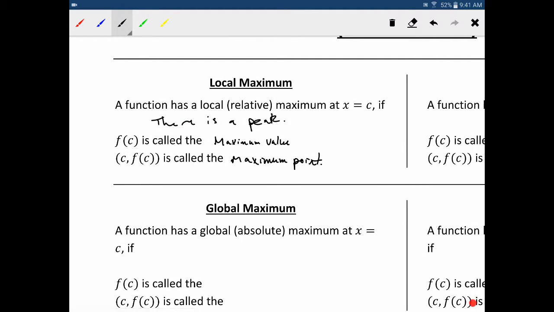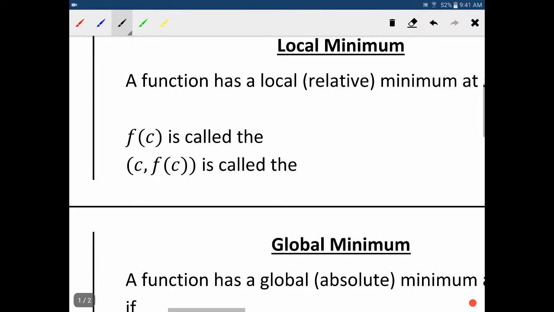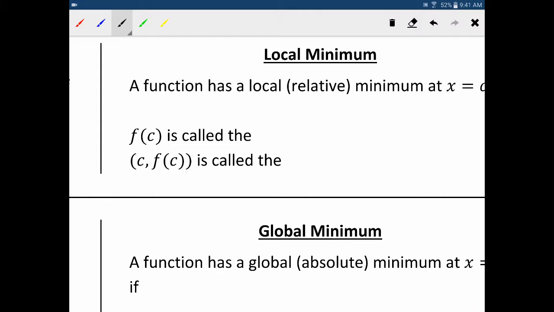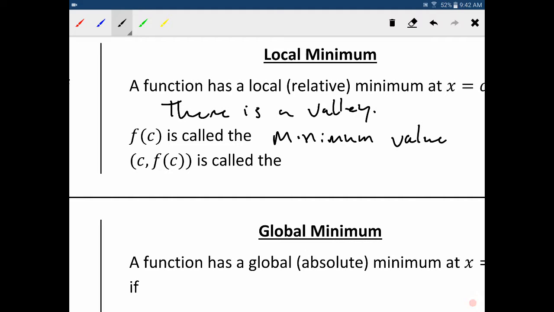Similarly, if we have a valley, it is called a local minimum. So if there is a valley, this would be called a minimum value, and it would be called the minimum point.